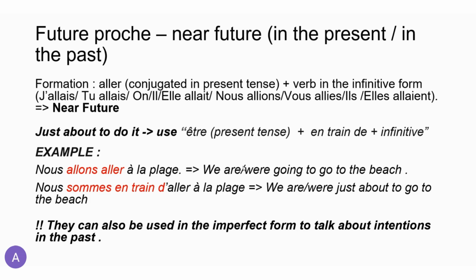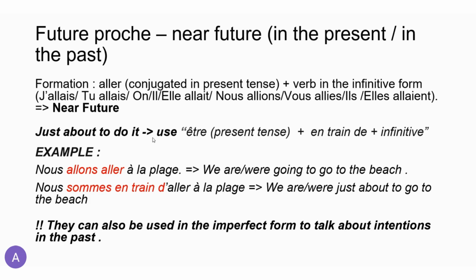Now, if I want to say we were going to go to the beach, so a future action but in the past, then we're going to use the imperfect tense or the imperfect form to talk about intentions in the past. So, nous allions aller à la plage, right?